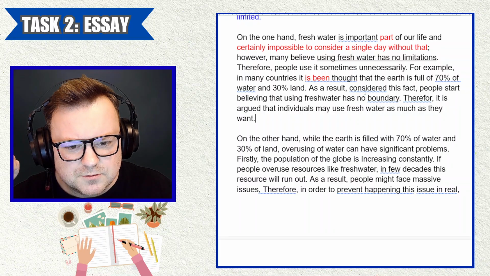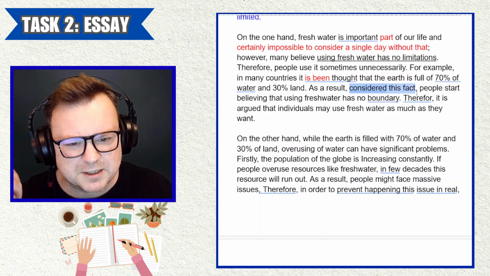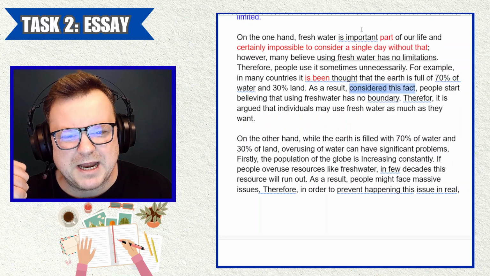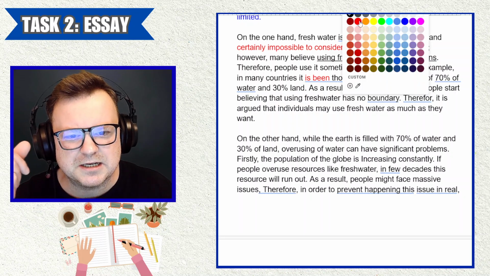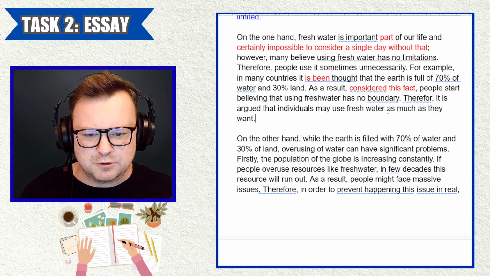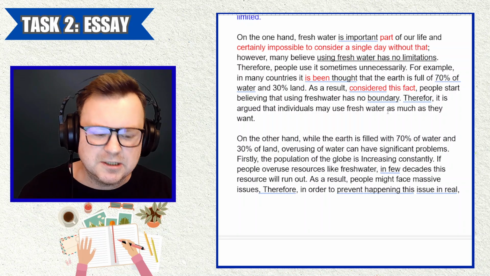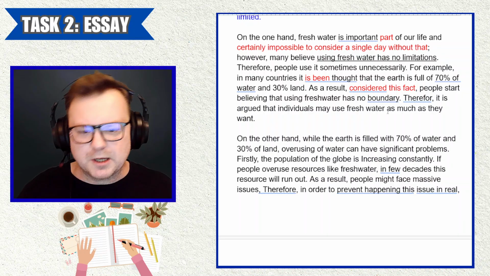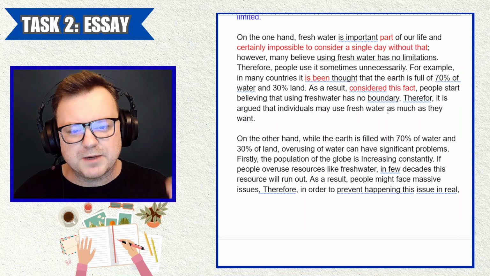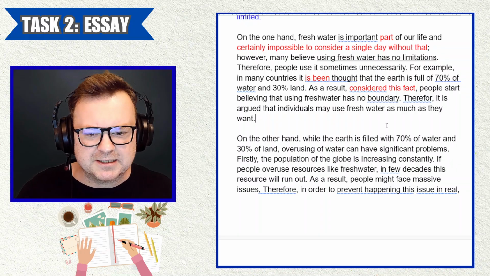As a result, considered this fact. Okay, you mean consider this fact, maybe. And also, I don't like the use of imperatives, like commands, in academic writing. Consider this fact. That's like what we use in articles. When we write articles or blog posts, we speak directly to the reader. Maybe we ask them questions. Maybe we use this imperative. We tell them, think about this. We don't use that in academic writing.